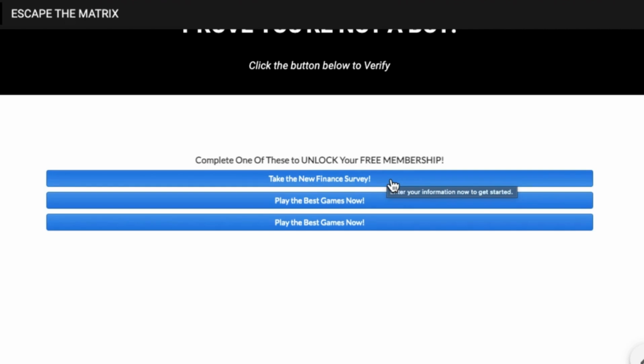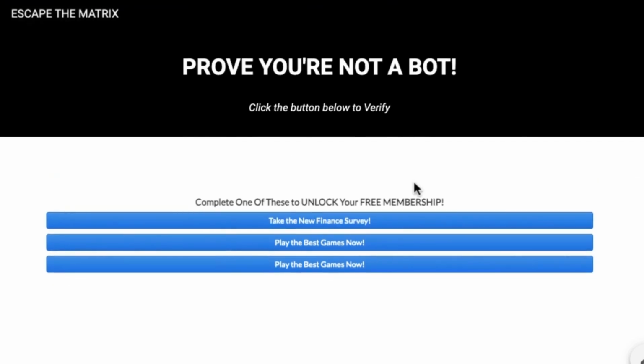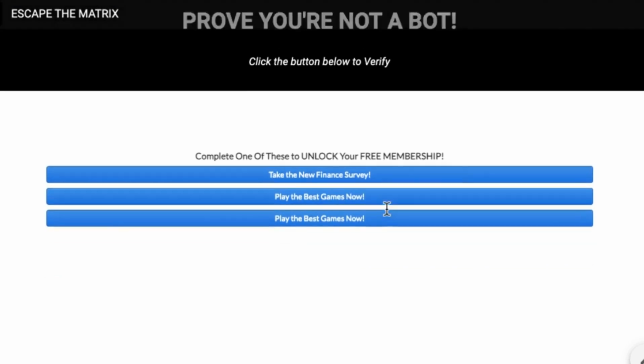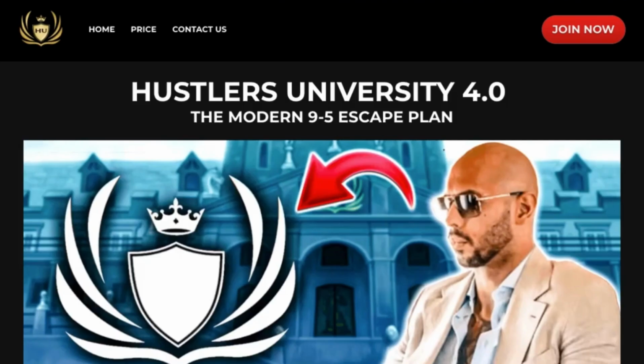But before I show you exactly how I'm going to do this, guys, I'm going to show you how I'm going to create this landing page from scratch, right? So come over here, this is my content locker, and once you click on this content locker and you complete the content locker, we get paid, guys. So that's exactly how we're going to use Andrew Tate Hustlers University to make money with CPA marketing, guys. One thing I'm going to say is that this is going to work with CPAGrip, this is going to work with CPABuild. So if you have CPAGrip or CPABuild or any platform that allows you to create a content locker, this is going to work perfectly fine for you.